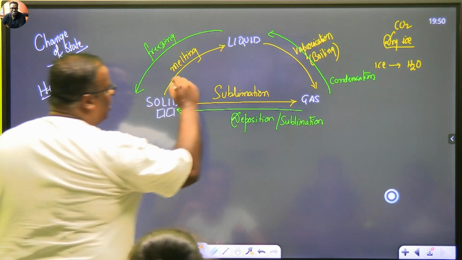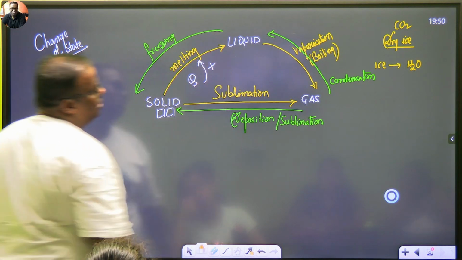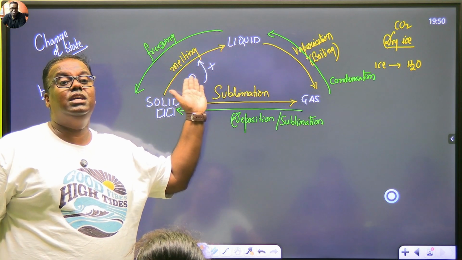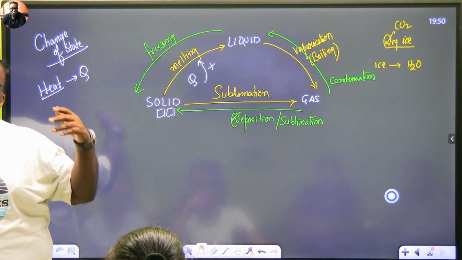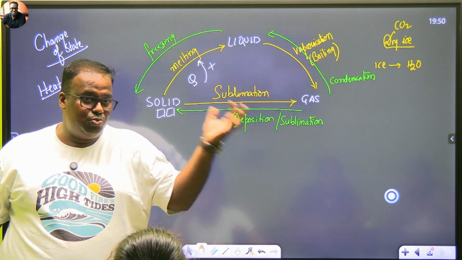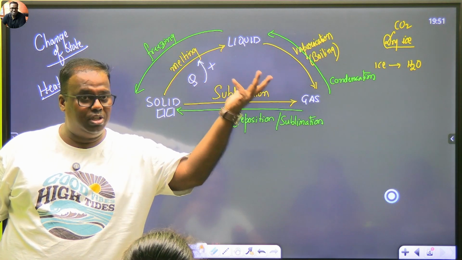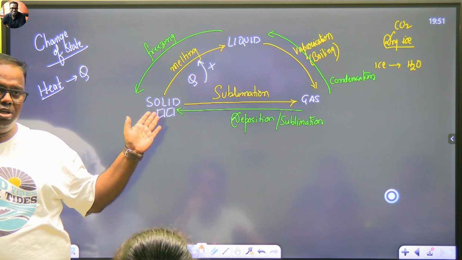Yeah. So what happens in this process, Q will be added. Learn these symbols. Q addition means it's a heat addition process. Tomorrow somebody explains you endothermic, exothermic. What is endothermic? A process which takes in heat. What is exothermic? A process which gives out heat. And somebody will tell you, is melting endothermic?